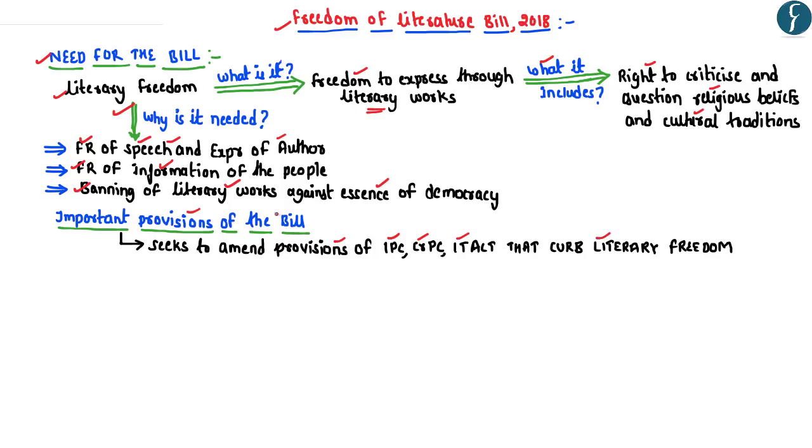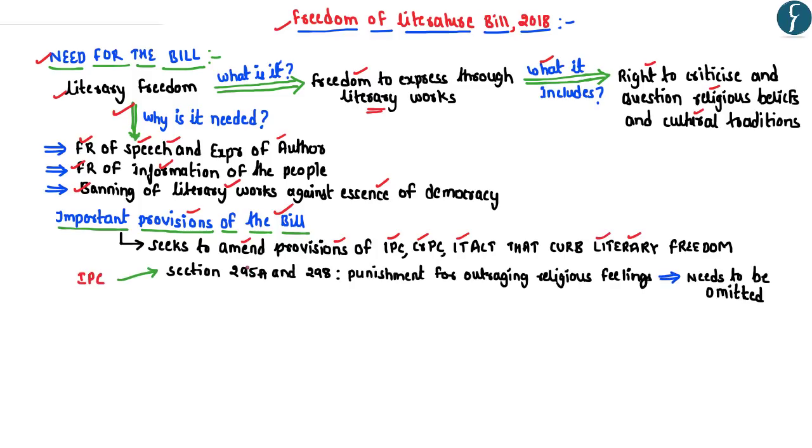Hence, in this regard, this particular bill seeks to amend these provisions in order to promote literary freedom in India. Let us look at these proposed amendments one by one. Presently, under section 295A and 298 of the Indian Penal Code, a person with a malicious intent cannot criticize and question the religious beliefs and traditions, and hence a person can be punished for outraging the religious feelings of the communities.